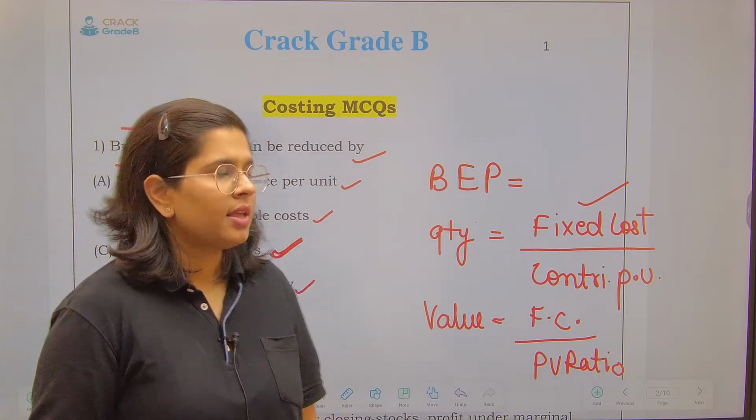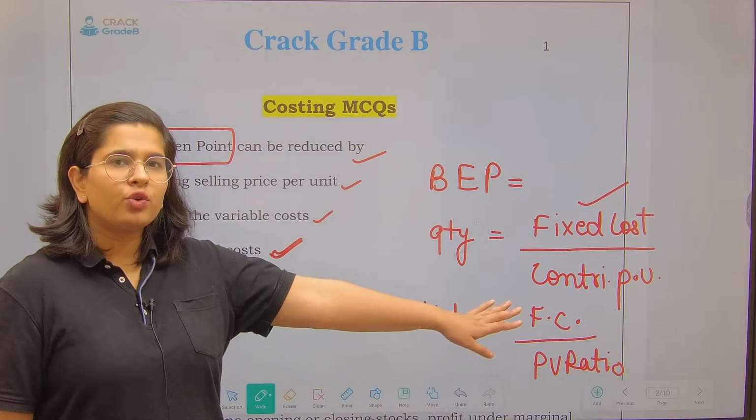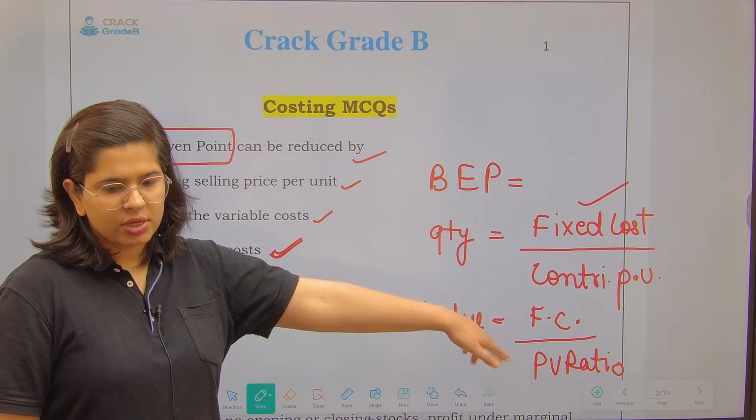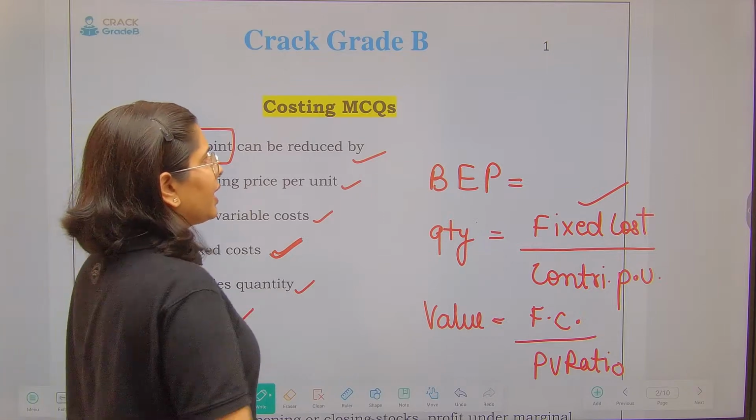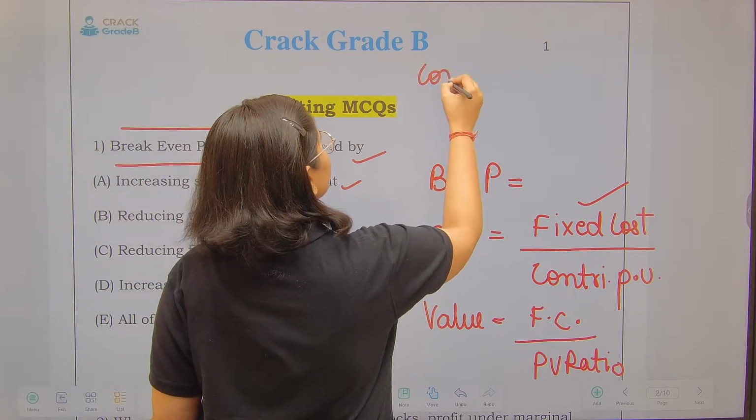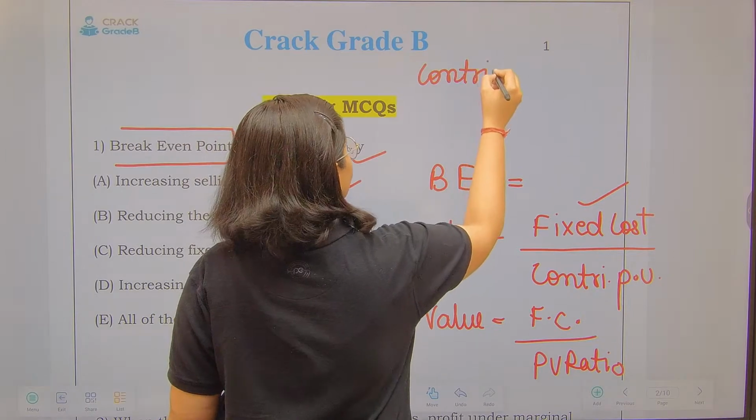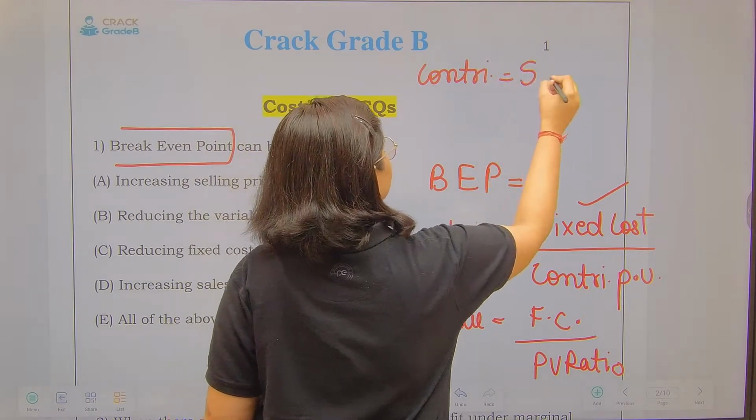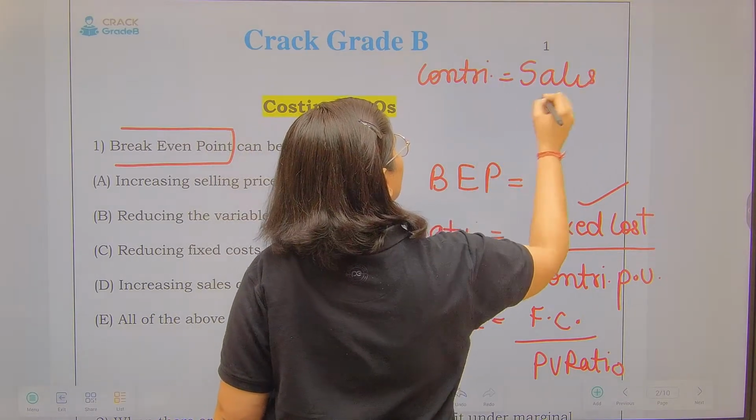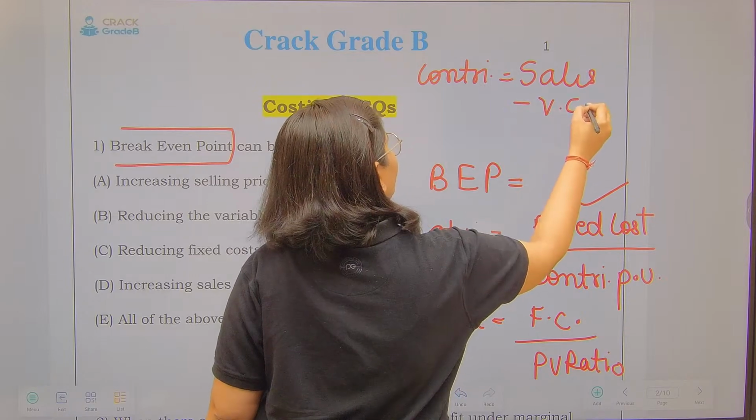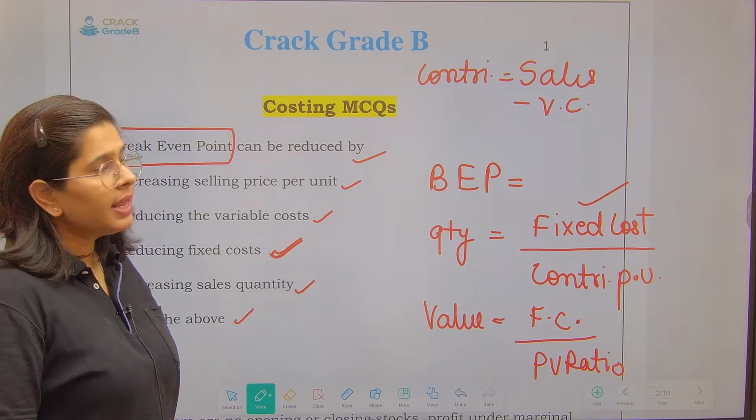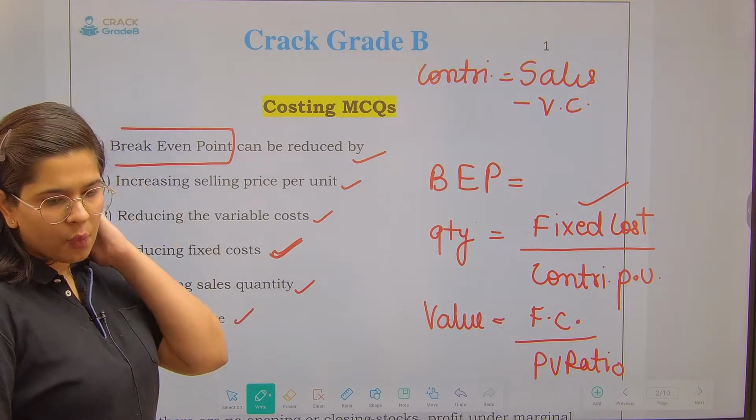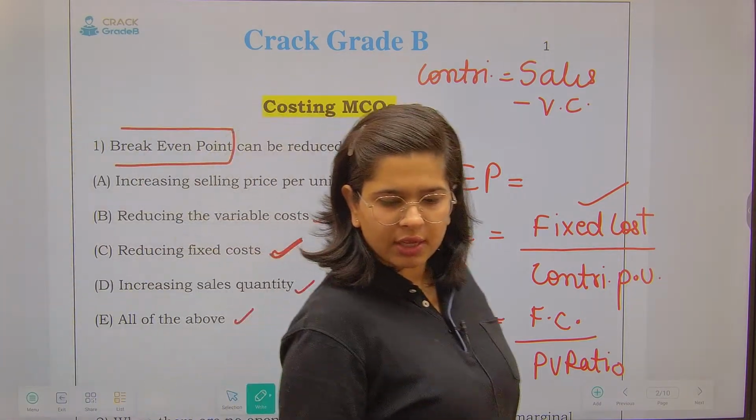Quickly tell me. Do you guys know how we calculate contribution? I hope that you must be knowing it. Contribution is sales less variable cost. Correct? This is my contribution. Now one by one I am going to see all the options.